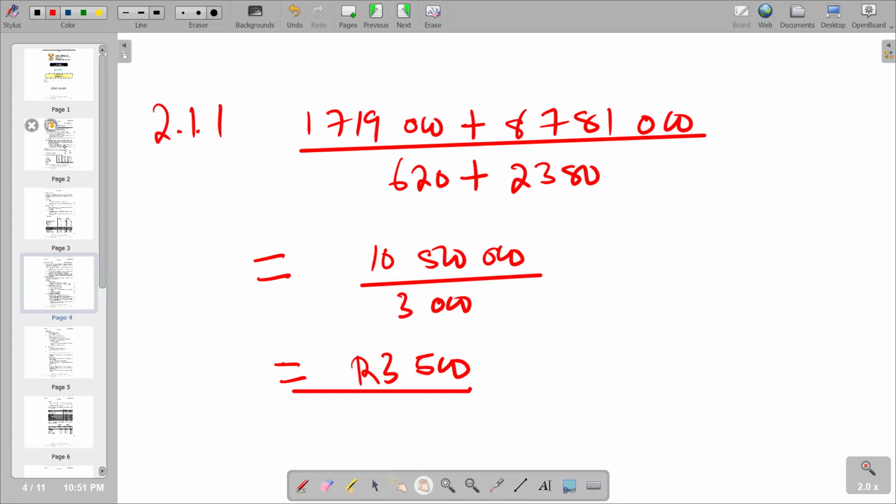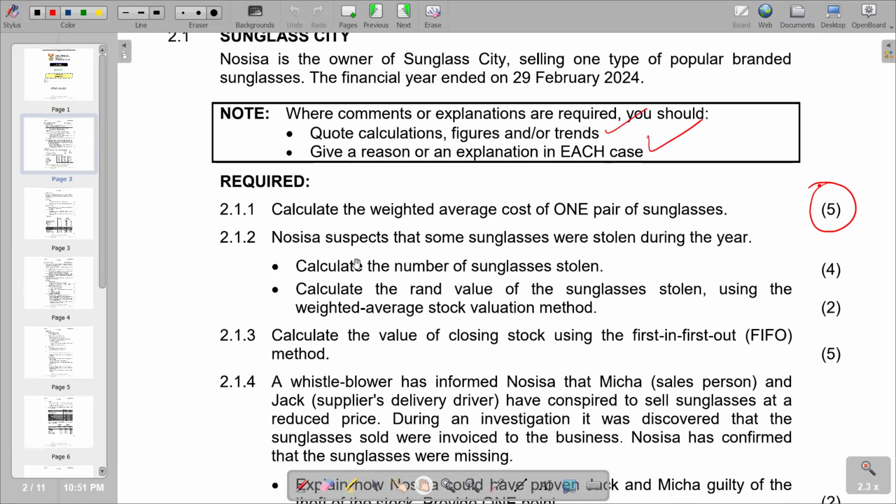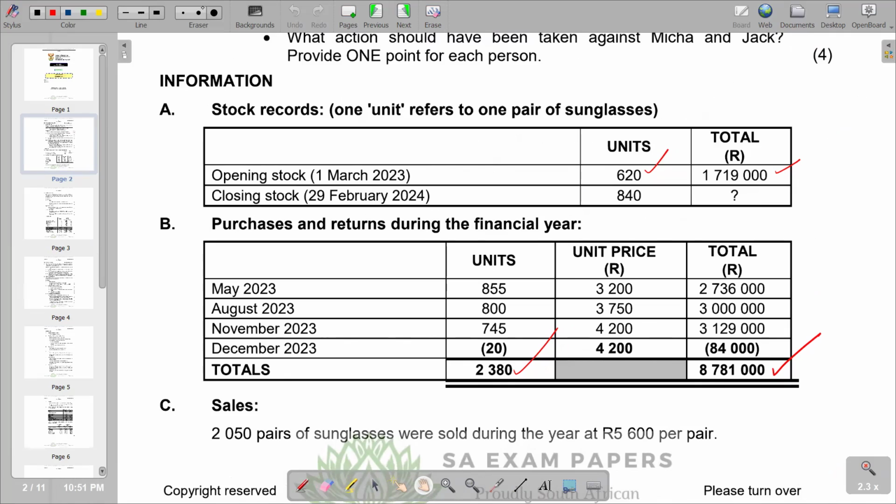So moving on to the next question. Our next question reads, does CSI suspect that some sunglasses were stolen during the year? Calculate the number of sunglasses stolen. So we refer back to the information given. Now we want to calculate the number of sunglasses stolen.